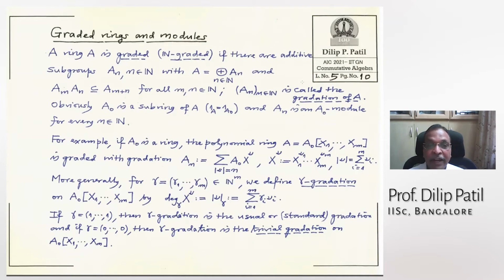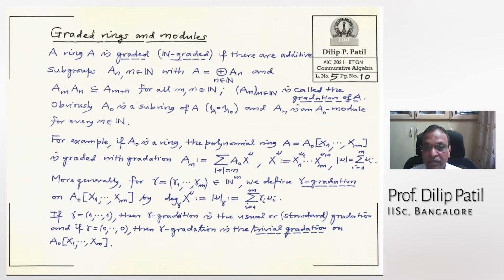So A is a graded ring. When you say graded, it means N-graded. It's graded by the monoid N. There are additive subgroups A_n such that A is the direct sum of these subgroups, and also this extra inclusion: if you take A_m times A_n, it is contained in A_{m+n} for all m, n in the natural numbers.